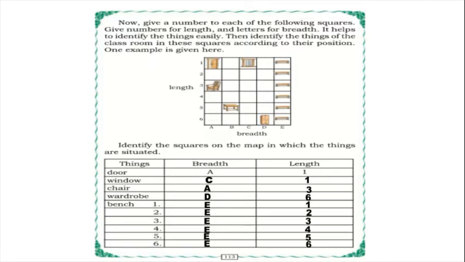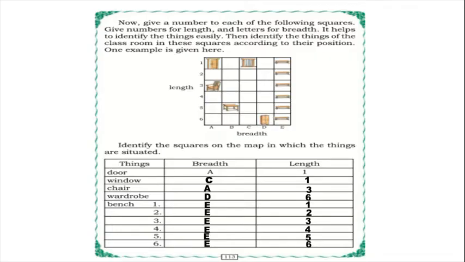Give numbers for length and letters for breadth. It helps to identify the things easily. Then identify the things of the classroom in these squares according to their position. And here length is from 1 to 6 numbers, breadth A to E. And what? Door, window, chair, benches, table, some pictures are there. So what we should do, we should identify the squares on the map in which the things are situated.